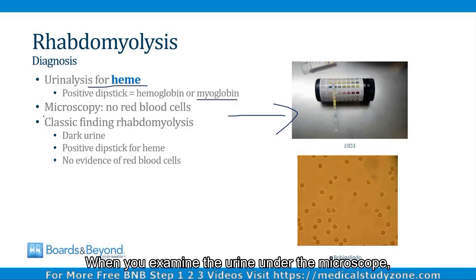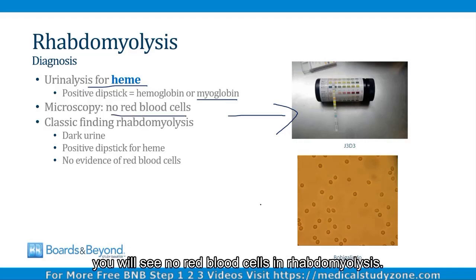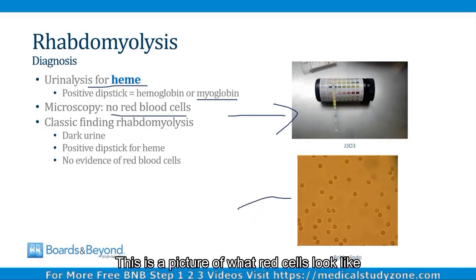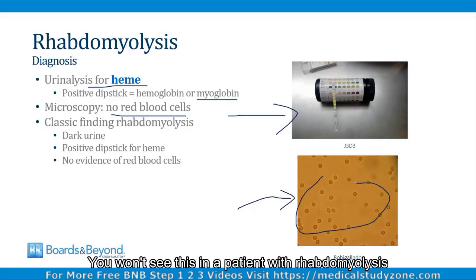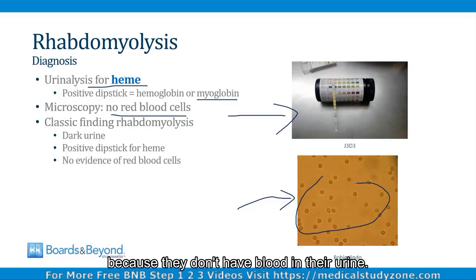When you examine the urine under the microscope, you will see no red blood cells in rhabdomyolysis. This is a picture of what red cells look like under the microscope. You won't see this in a patient with rhabdomyolysis because they don't have blood in their urine. What's making the urine dark and what's making the dipstick positive for heme is myoglobin.